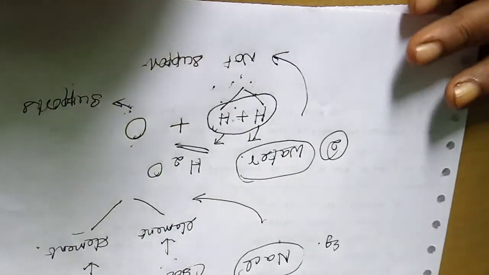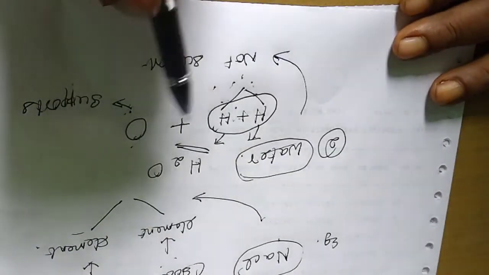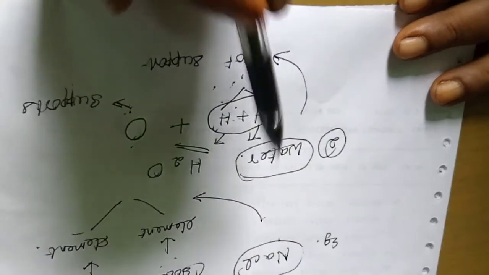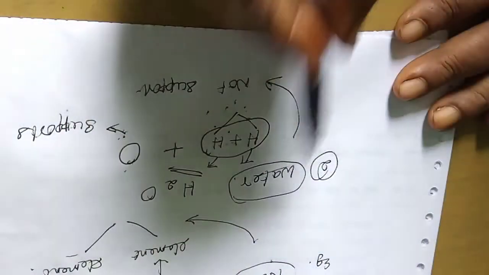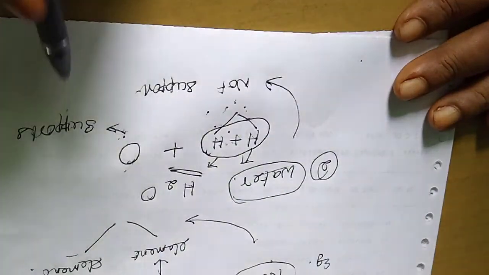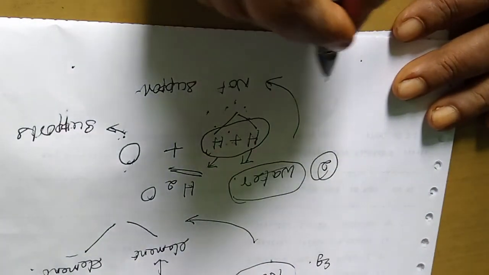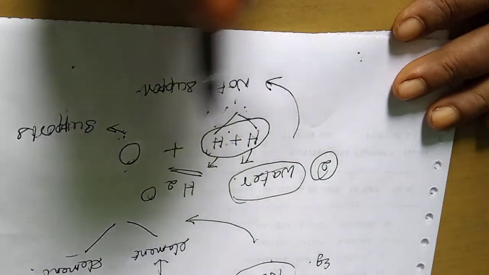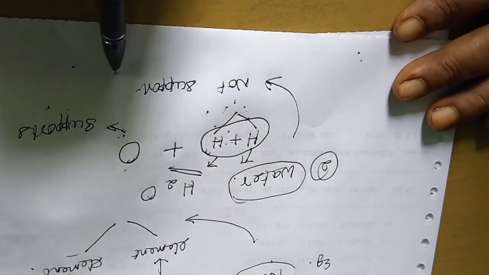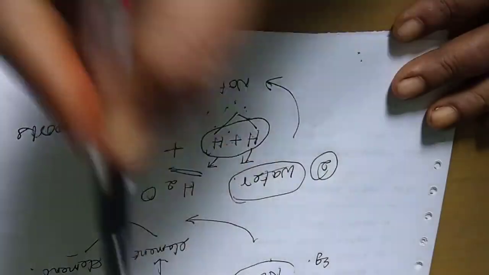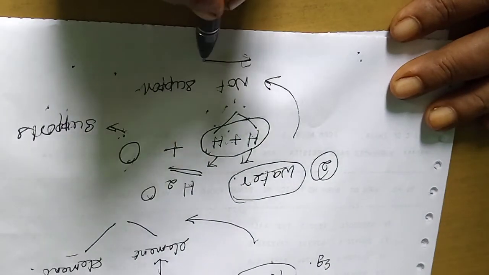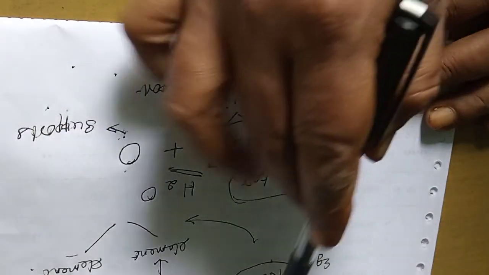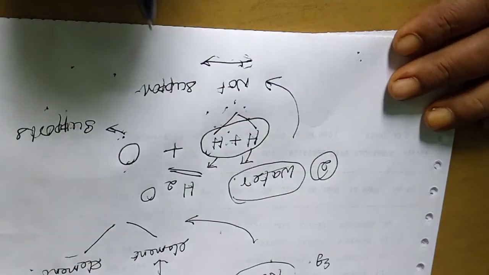So now we understand what an element is and what a compound is. Let us find the difference between compounds and elements. An element is a combination of only one type of atom, but a compound is a combination of elements. In the next class we'll see the difference between elements and compounds in detail.